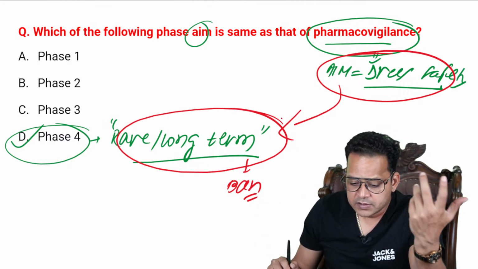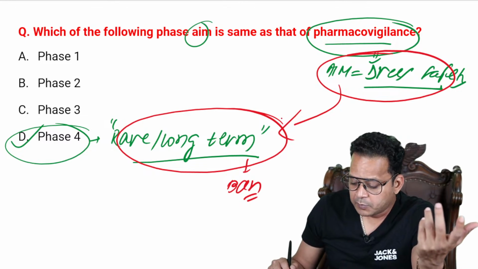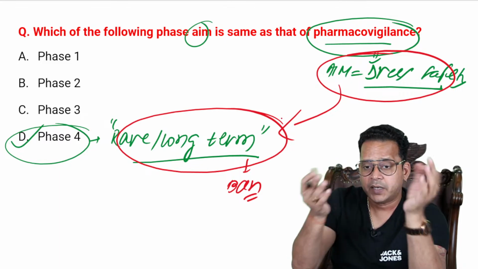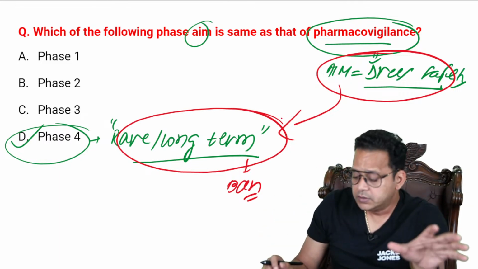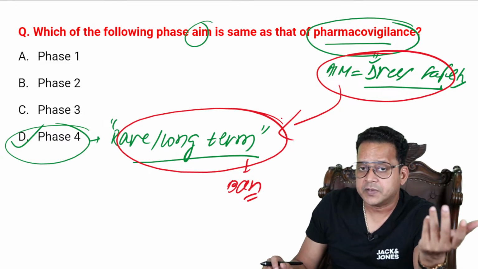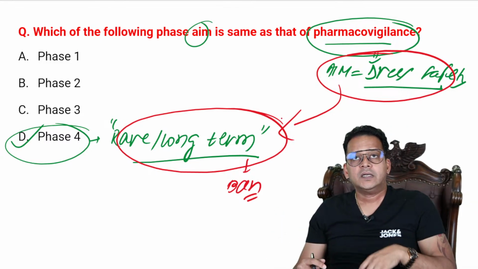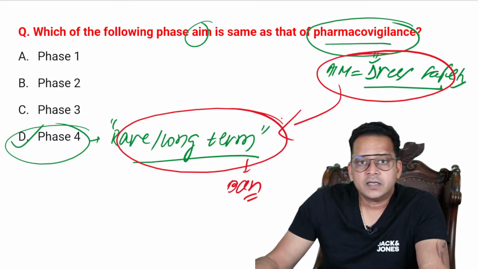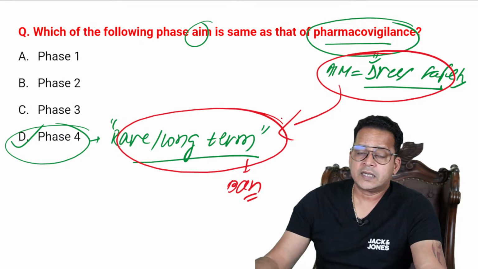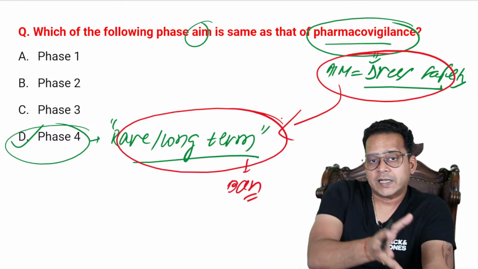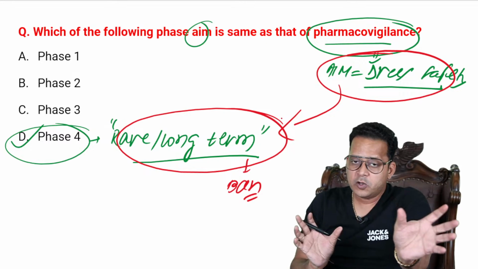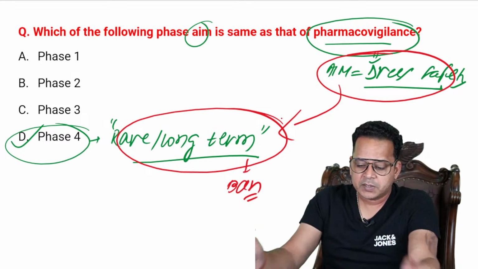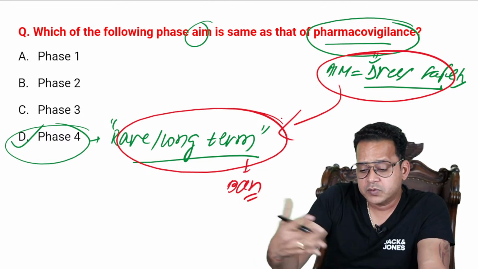See, pharmacovigilance is a topic you should have studied in G Pharma. Pharmacovigilance is where I keep an eye on the drug, done by all the governments around the world to find out the same side effects. For example, suppose there is a drug which causes a rare side effect like MI, rofecoxib, and a rare side effect we cannot find in clinical trials. So the company which makes the drug has to conduct phase 4 trials. Government also conducts something like phase 4. It is not phase 4, it is called pharmacovigilance. But the aim, the end goal of both of these is the same, right?